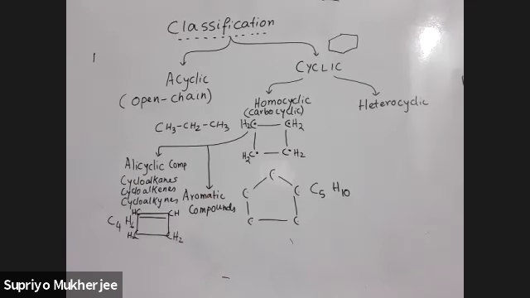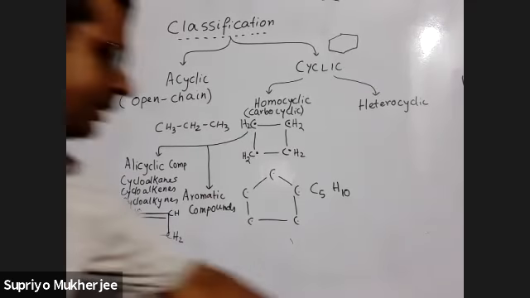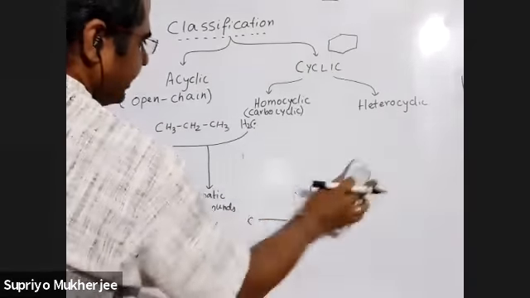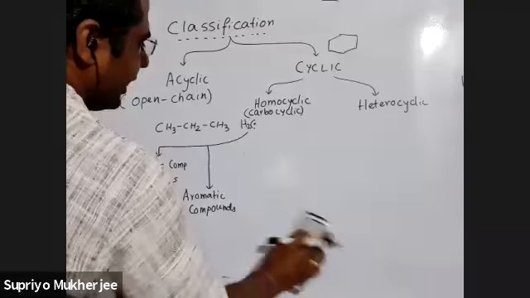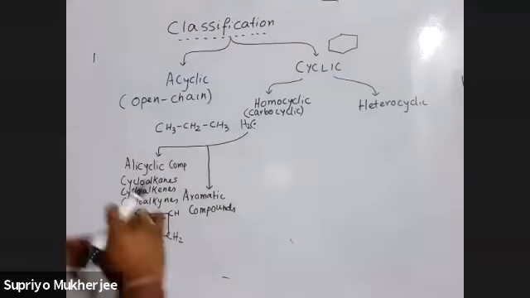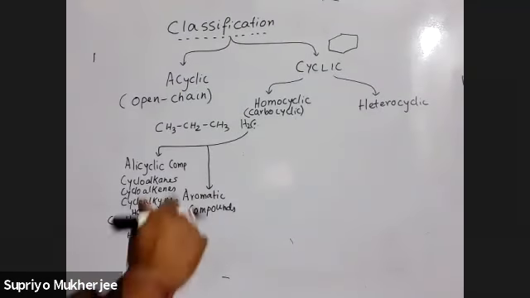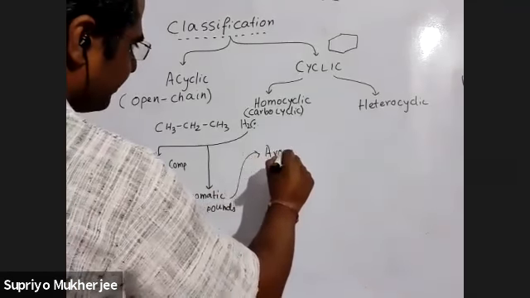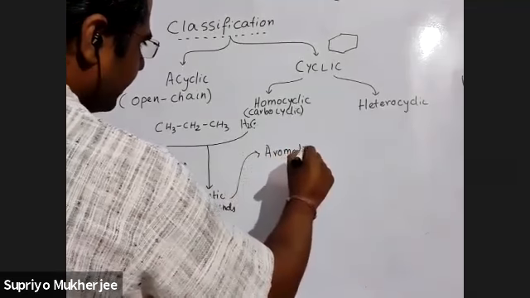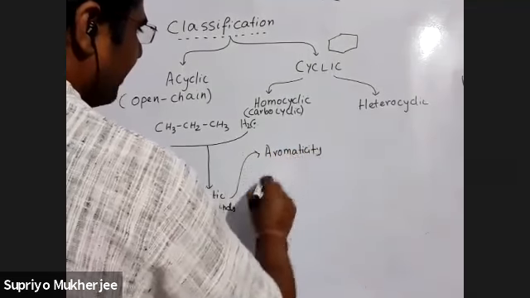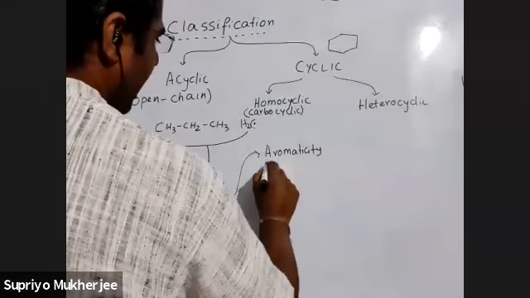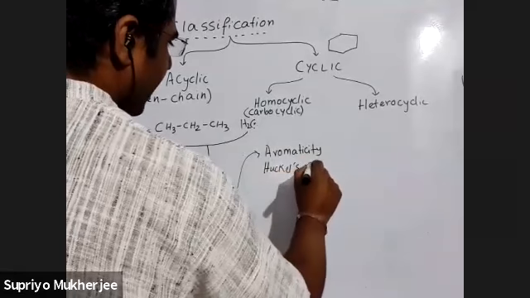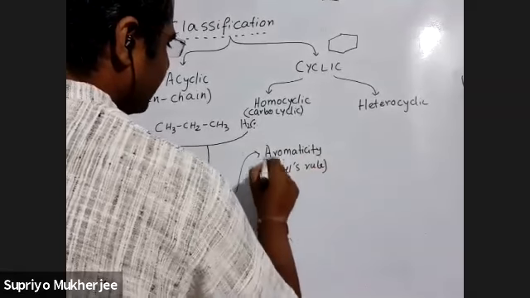Now we'll come to aromatic compounds. Okay. So here we don't have much space, so I'll take this up. So let us see what are the aromatic compounds. What are they exactly? See, aromatic compounds have a special property which is called aromaticity. So this aromaticity can be checked by a rule which is called Huckel's rule, which we will study later on.